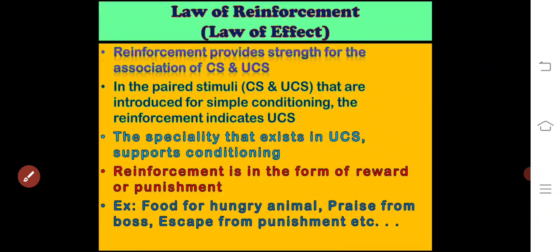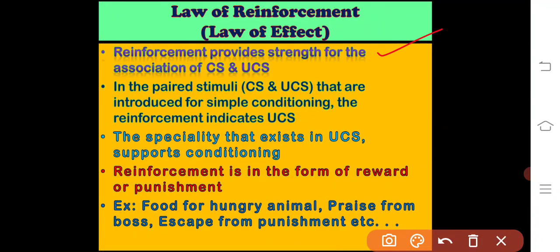And coming to the law of reinforcement, this depends upon the law of effect from Thorndike's experiments. Reinforcement provides strength for the association of the conditioned stimulus and unconditioned stimulus. In the paired stimuli introduced for simple conditioning, the reinforcement indicates the unconditioned stimulus.